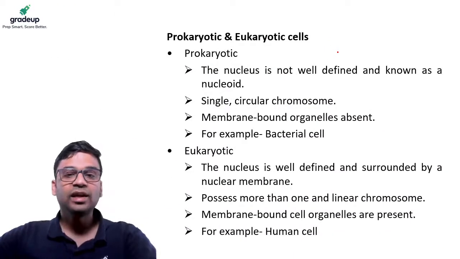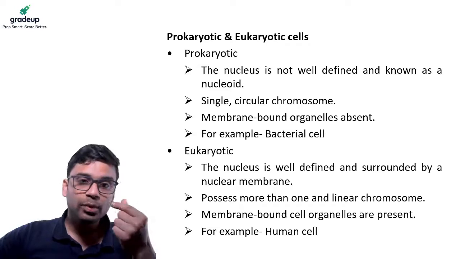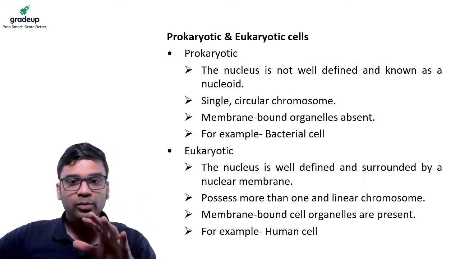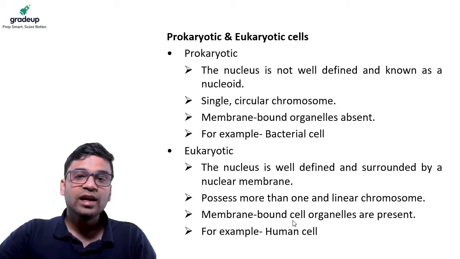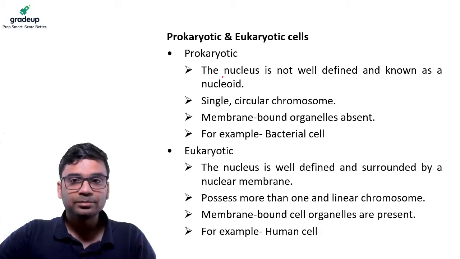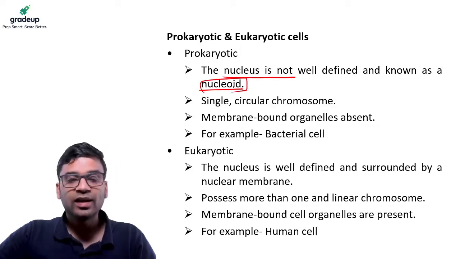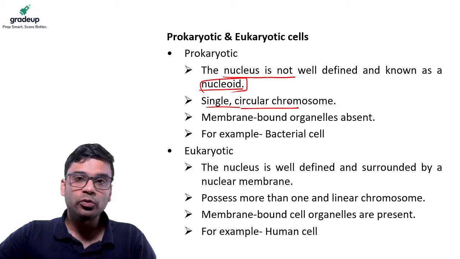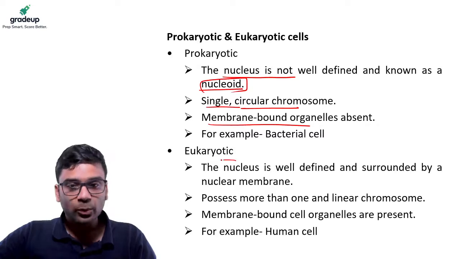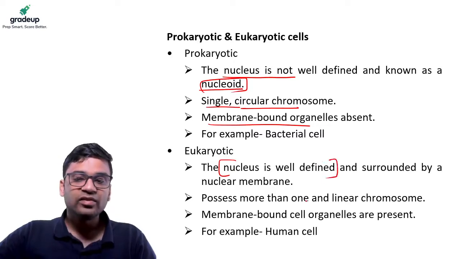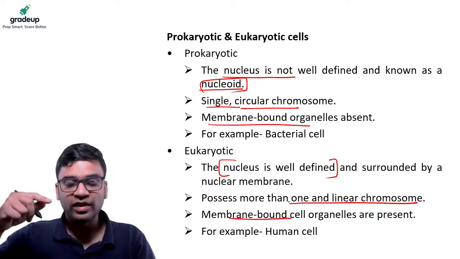And as I told you in the beginning, please don't get confused between a prokaryote and a unicellular. Both are different. A prokaryote is something in which the nucleus is not well defined. Thus the nucleus is called a nucleoid in that prokaryotic cell. There is a single circular chromosome in prokaryotic cells, and there are no membrane bound organelles. In the eukaryotes there is a proper nucleus, it has a linear chromosome, and there are membrane bound cell organelles.